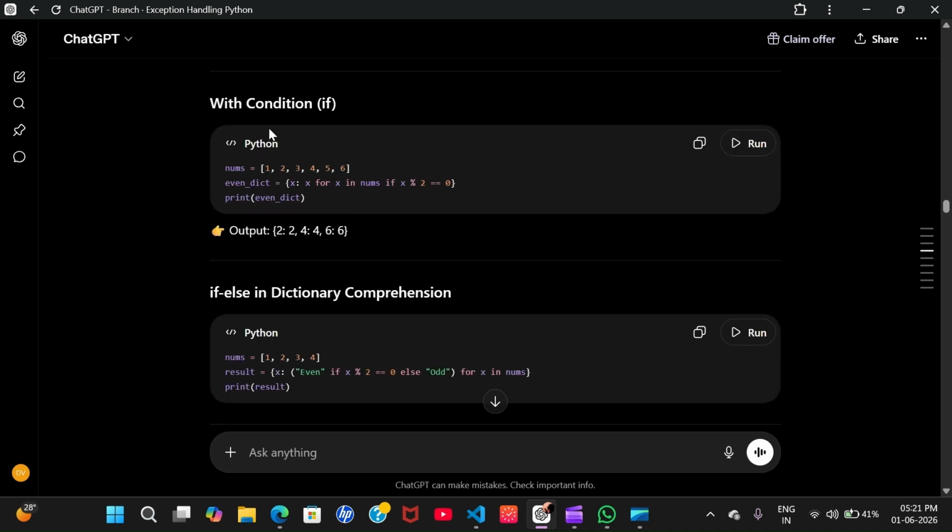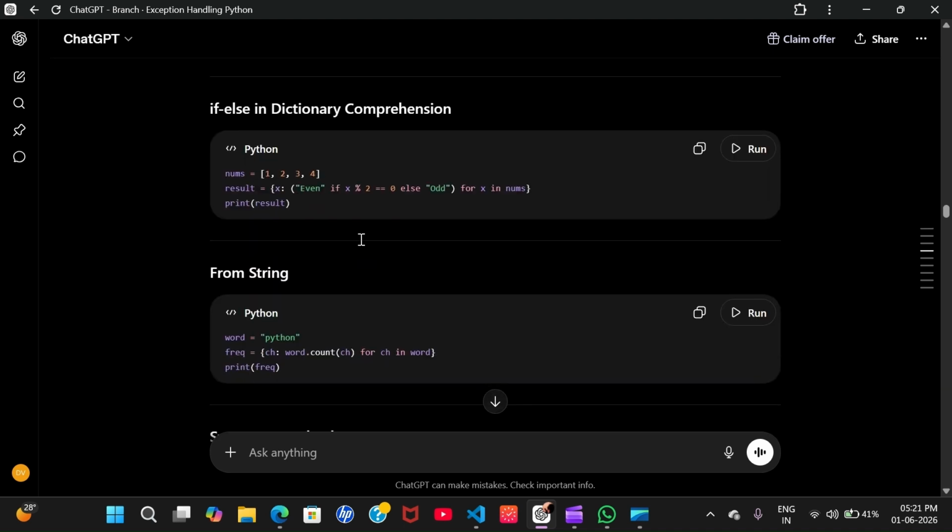Now with condition if, in the same way, if the condition is provided, then only even numbers will be accepted. It will not print any square expression here, just a single number, which is this. So that's how it will be printed.